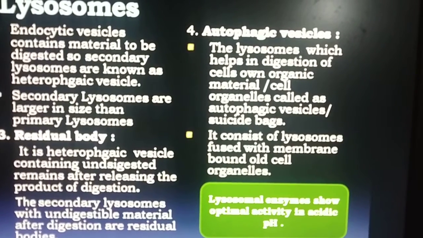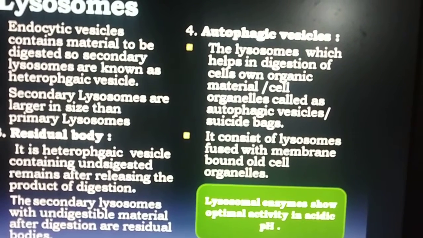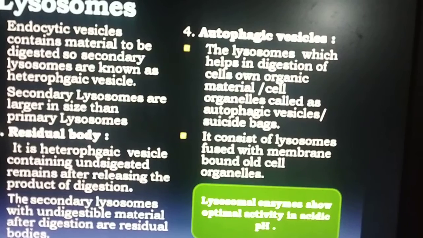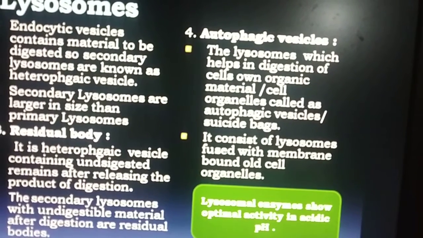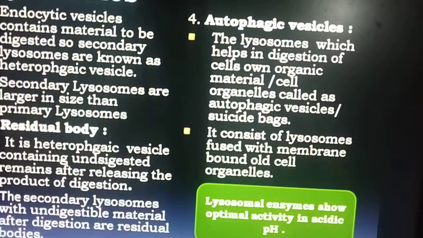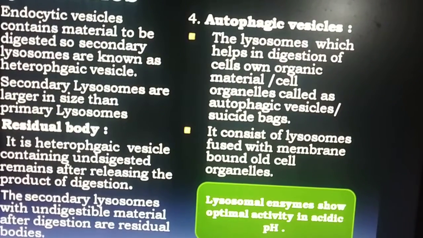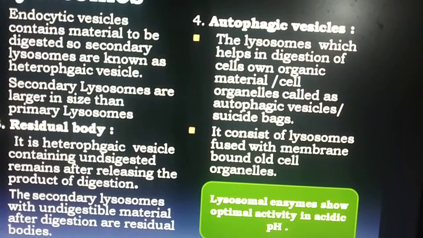These endocytic vesicles contain material to be digested. So, secondary lysosomes are also known as heterophagic vesicles. Secondary lysosomes are larger in size than primary lysosomes.